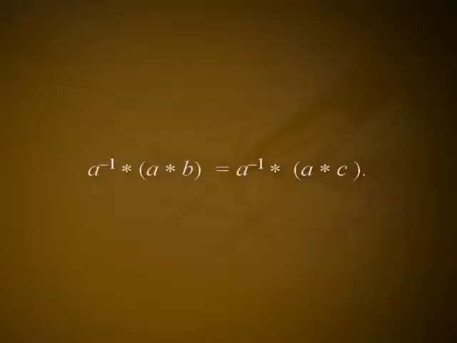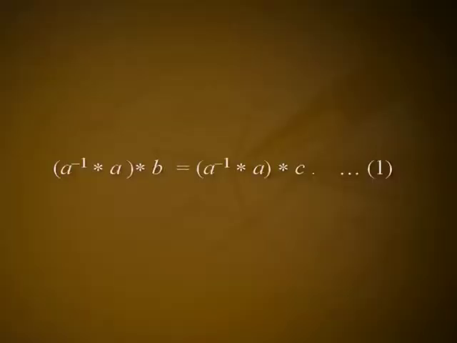Proof. Suppose a star b is equal to a star c. Now by G3, existence of inverse law, a inverse, the inverse of a, exists and a inverse star a star b is equal to a inverse star a star c. By G1, the associative law, we have a inverse star a star b is equal to a inverse star a star c. Equation 1. By the definition of a inverse in G3, a inverse star a is equal to e. So 1 reduces to e star b is equal to e star c. Equation 2. Using the definition of e in G2, 2 gives b is equal to c.